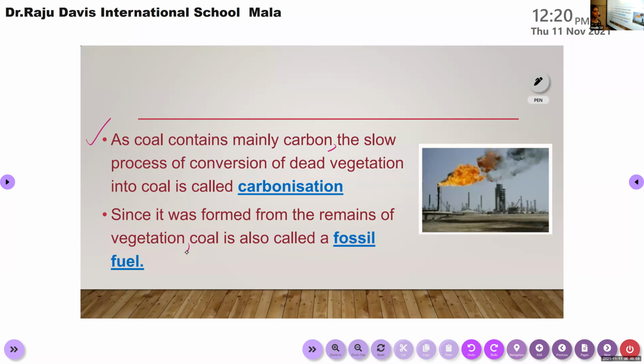Ayan, can you read the points? Coal contains mainly carbon. The slow process of conversion of dead vegetation into coal is called carbonization. Since it was formed from remains of vegetation, coal is also called a fossil fuel. Okay.